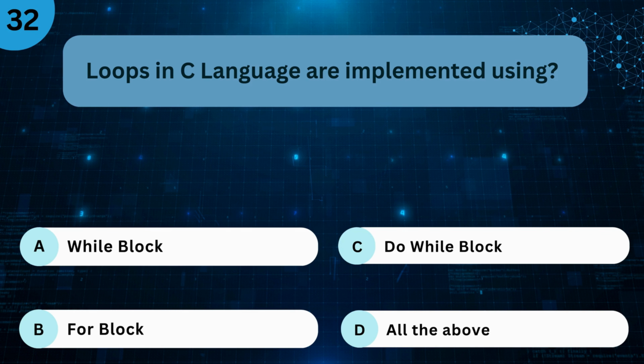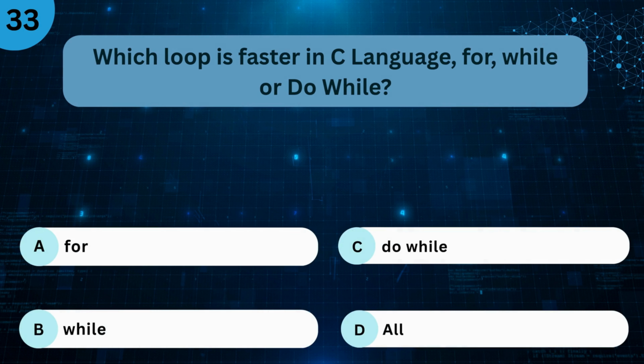A. While block. B. For block. C. Do while block. D. All the above. The right answer is D. All the above. Which loop is faster in C language, for, while or do while?